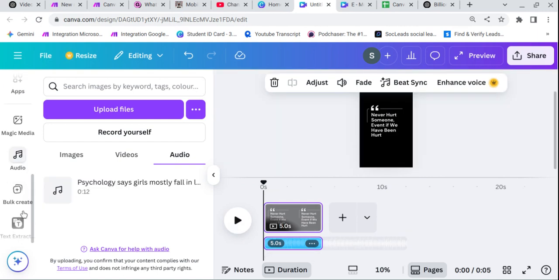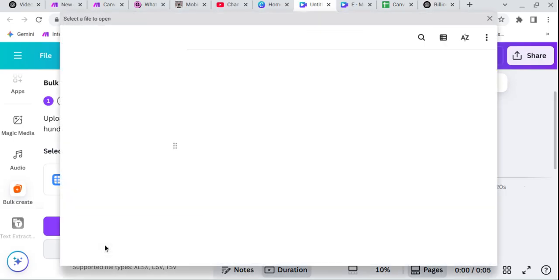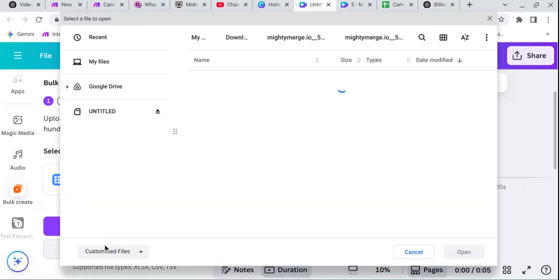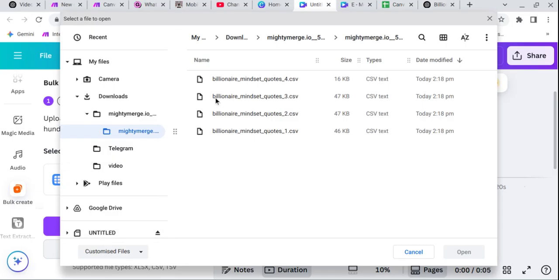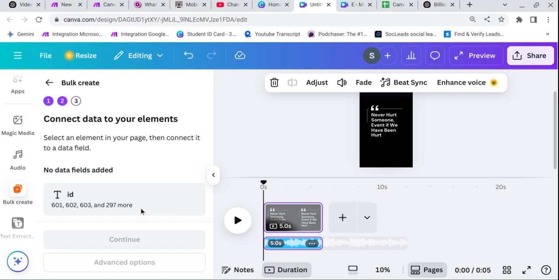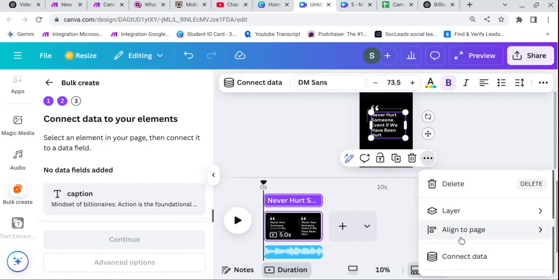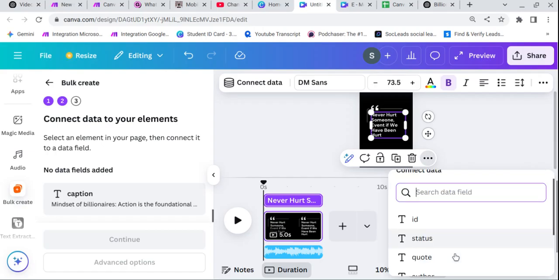Now go to the bulk create section, go here and click on that, click on upload data, click on that. I think I need to delete. I need to create. Let's choose billionaire mindset quotes CSV 3. Let's go here, click on the 3 section, click on connect to data, and quotes.